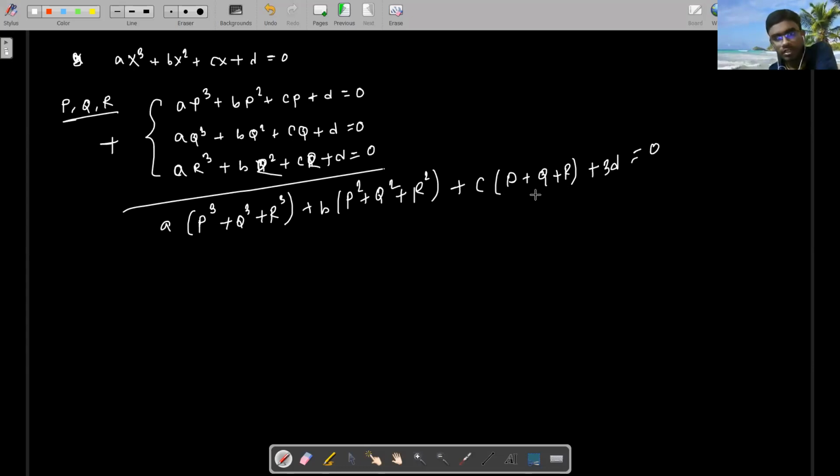Now if you know the value of p, q, r, you can easily find out the value of p squared, q squared, r squared. If you know these two values, you can easily find out this thing.